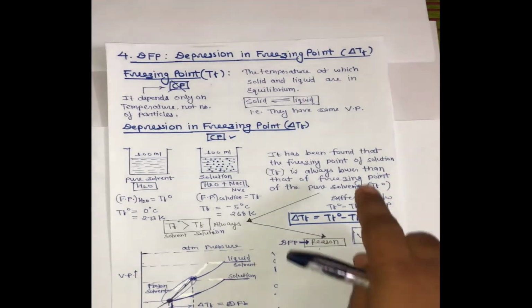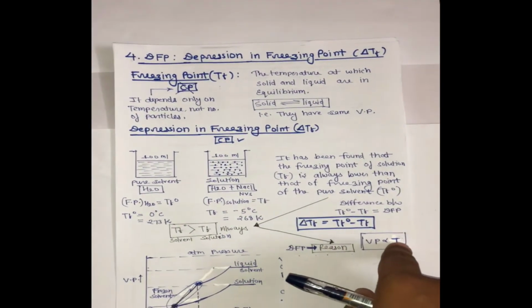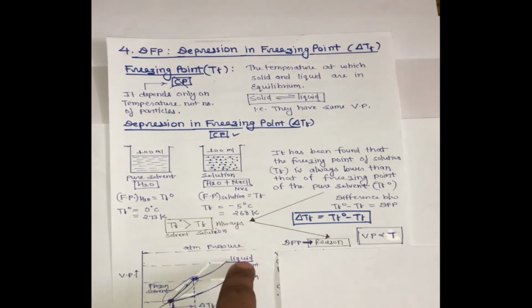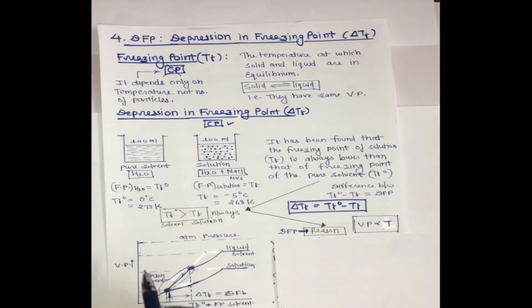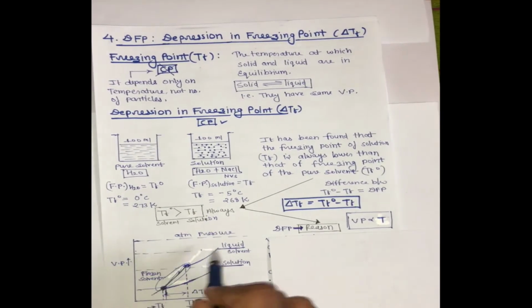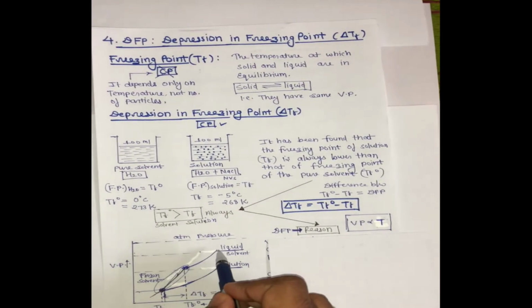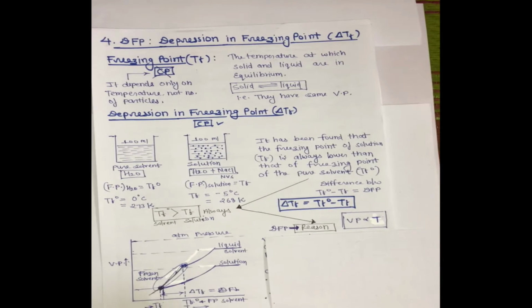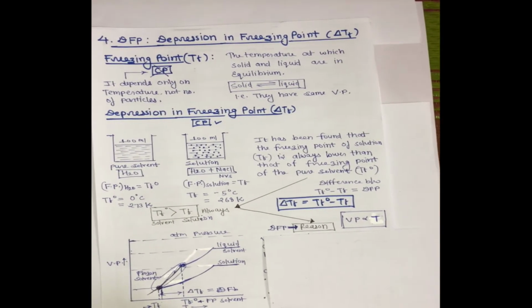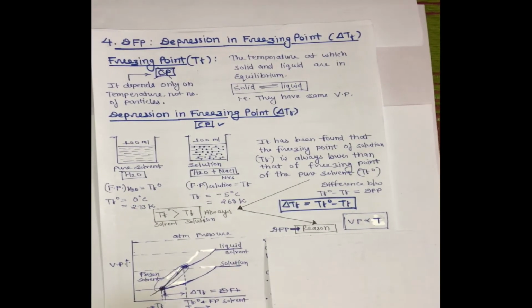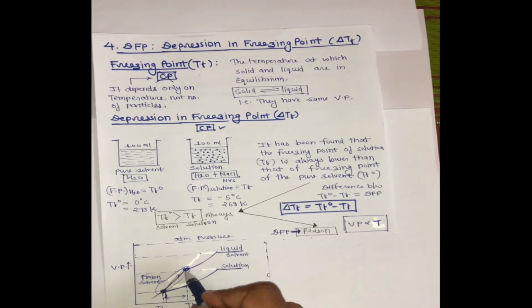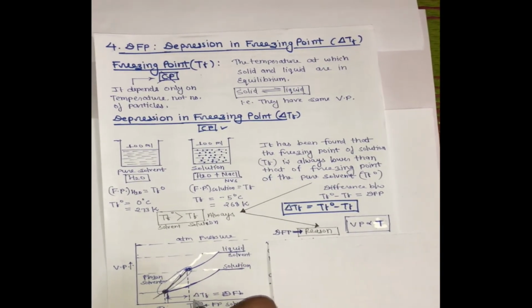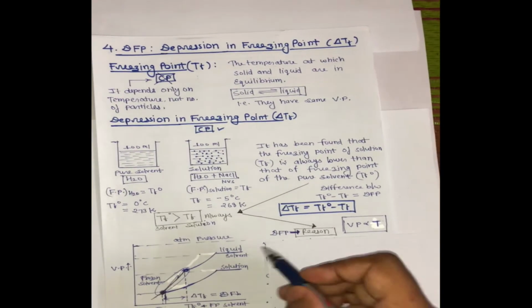Now again the reason is vapor pressure. VP is directly proportional to temperature. We took two liquids, number 1 solvent, number 2 solution. So VP of solvent is greater than VP of solution. Suppose we are decreasing the temperature. At the point where the solvent freezes, this is TF naught, the freezing point of pure solvent.